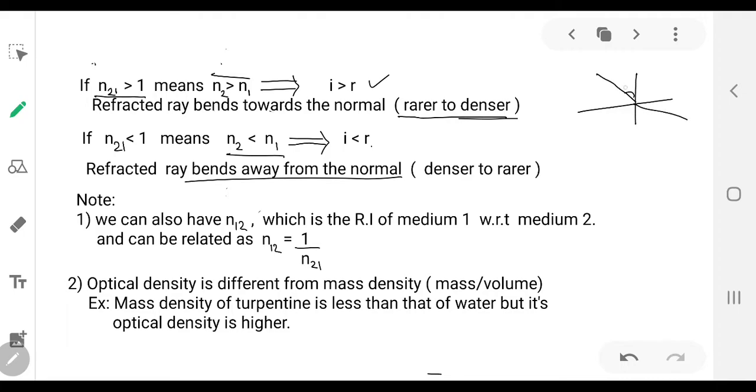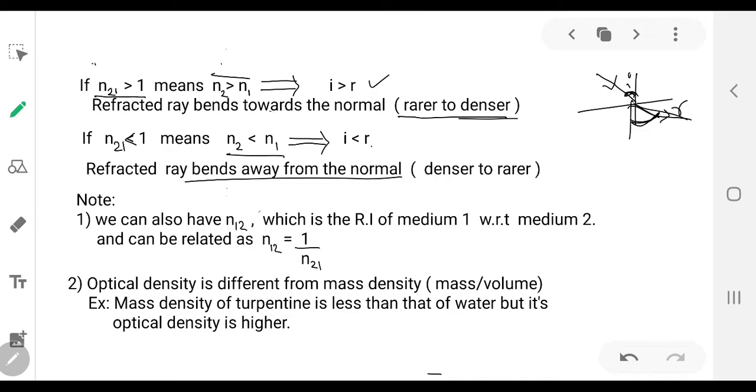This is our I. This is our R. See, look at the I value and R value. R is greater. I is smaller than R. The ray is bending away from the normal. When N21 is smaller than 1, it means in the second medium the velocity is increasing.